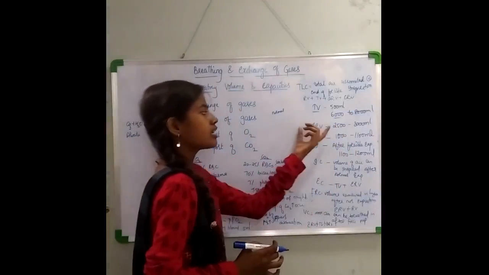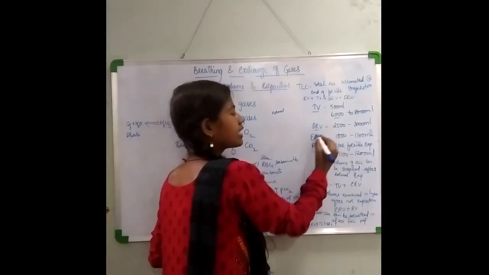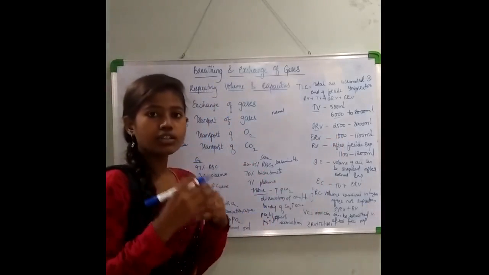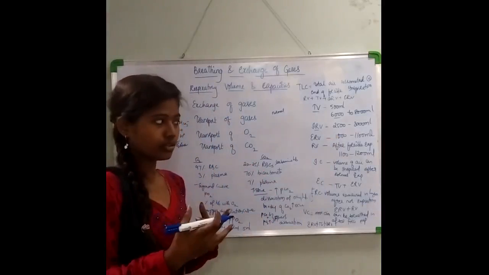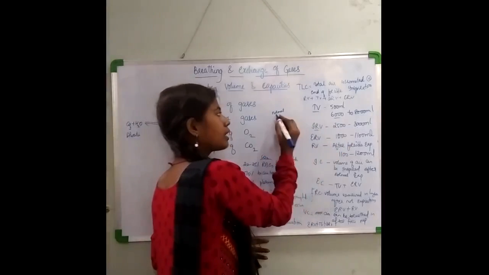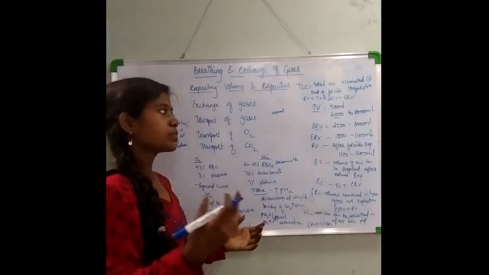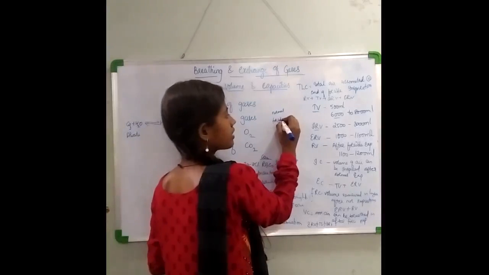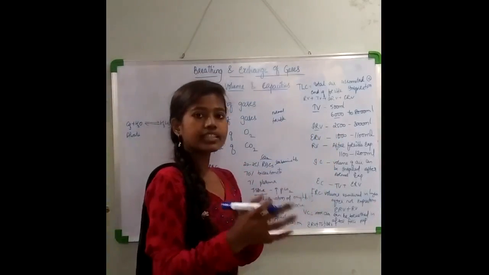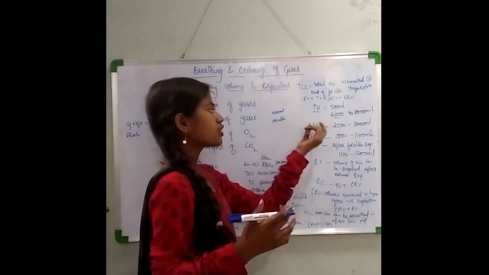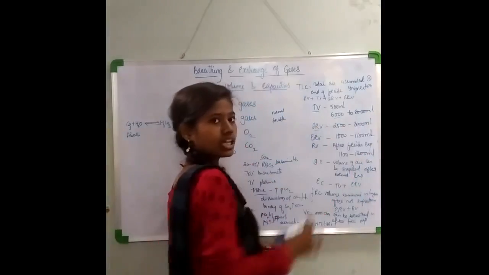Now the next volume is inspiratory reserve volume. So what is this IRV? You have a normal respiration, and the additional amount of air that you can breathe in during forcible inspiration. So this is something related to forcible inspiration. The additional amount of air that you can breathe in during forcible inspiration will give you the IRV. This value is about 2500 ml to 3000 ml.